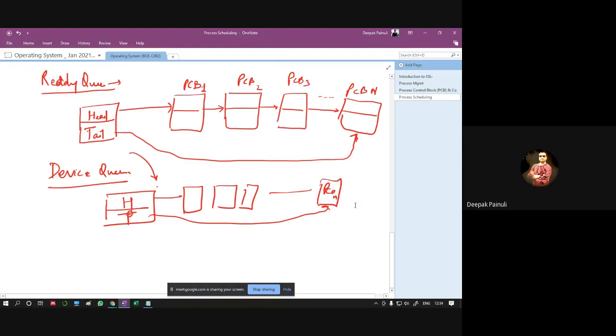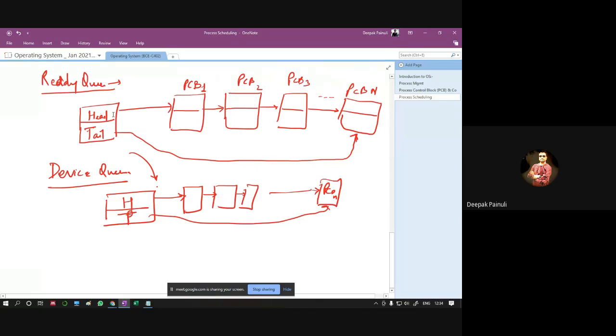Not exactly this happens there. You cannot say that it will be managed in the same fashion, but in general the logical view of the ready queue is something like that, right?